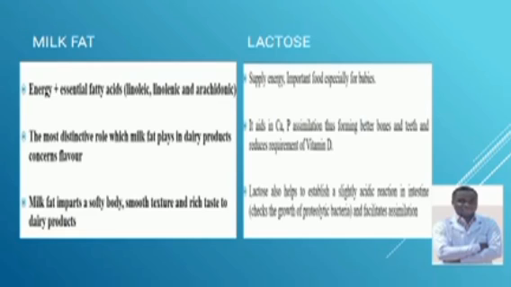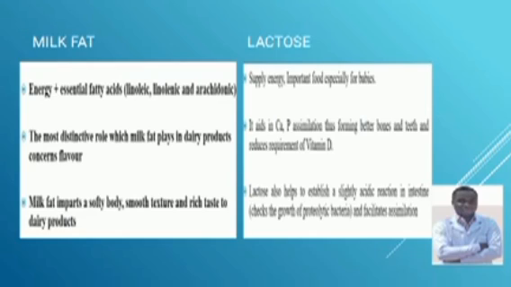But also we have lactose. Lactose is the major carbohydrate that we get from the milk. Lactose aids in calcium and phosphorus absorption. That reduces the requirement of vitamin D. But also lactose supplies energy. Better to note the first point of lactose.